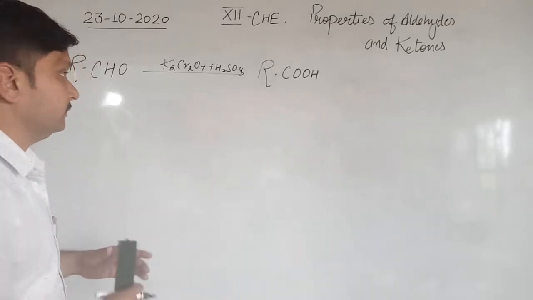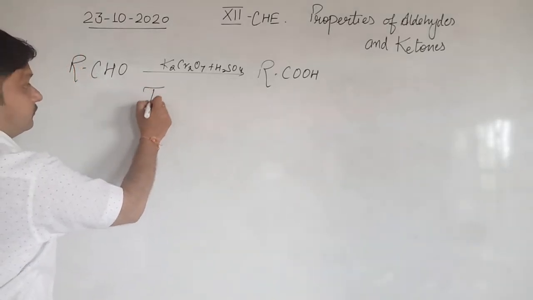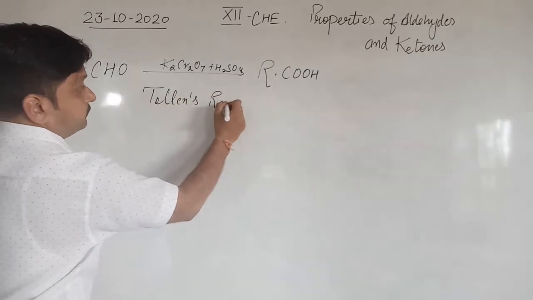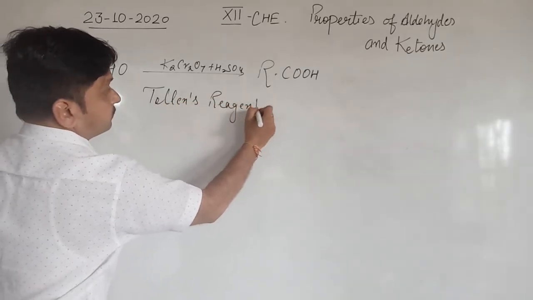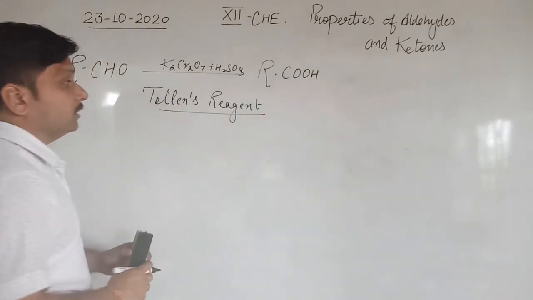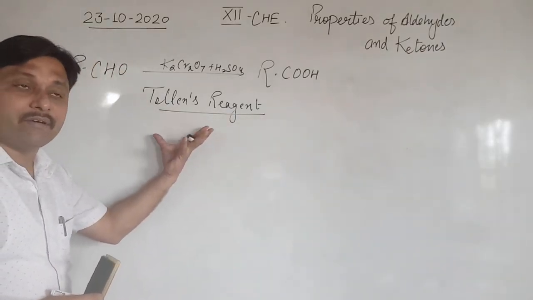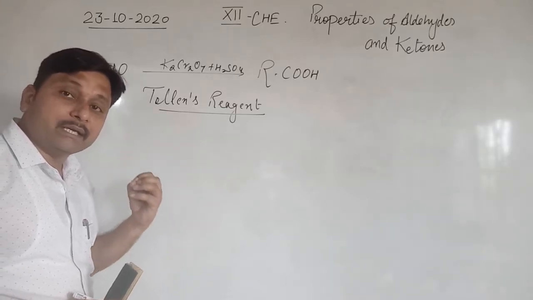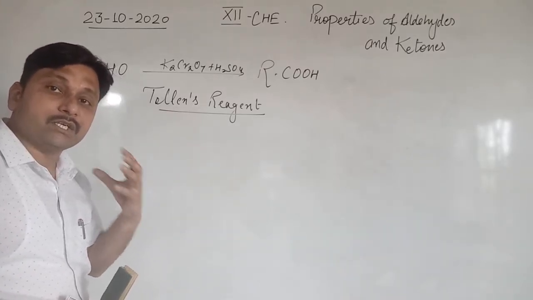What is Tollens reagent? Actually, Tollens reagent is ammoniacal silver nitrate solution.